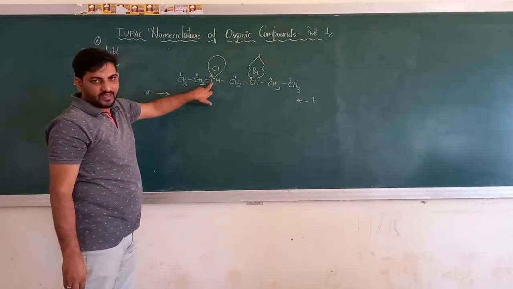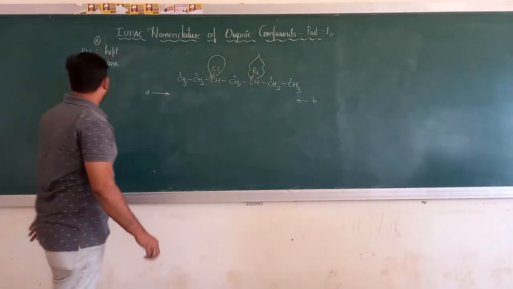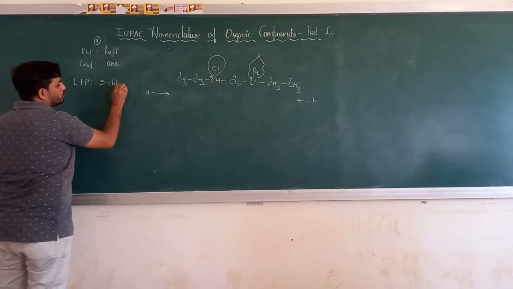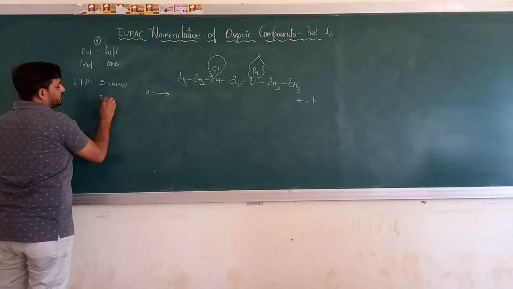At the third carbon atom there is chloro, and at the fifth carbon atom there is bromo. I can write it as: at third carbon atom it is chloro, and at fifth carbon atom it is bromo.